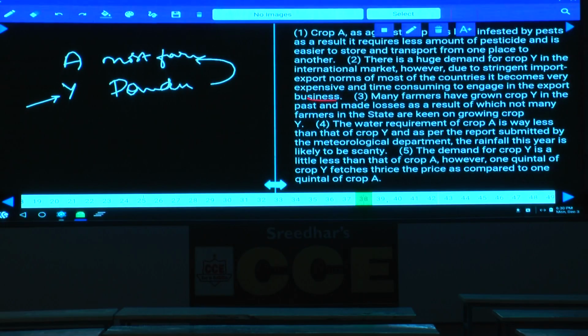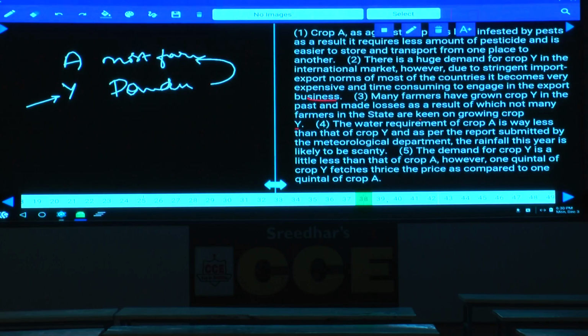Then the third one: many farmers have grown crop Y in the past and made losses. Not many farmers are keen on growing it. Now why are these farmers not going for this one? Because earlier they got losses, and here again there is a disadvantage with crop Y, not with crop A.